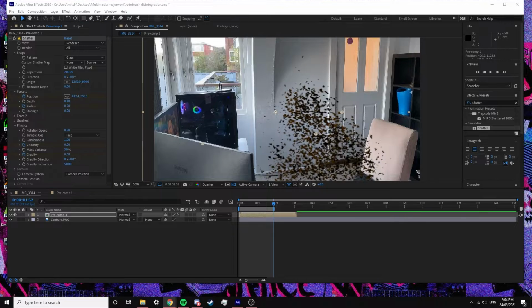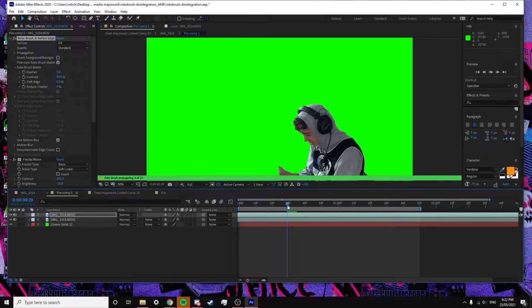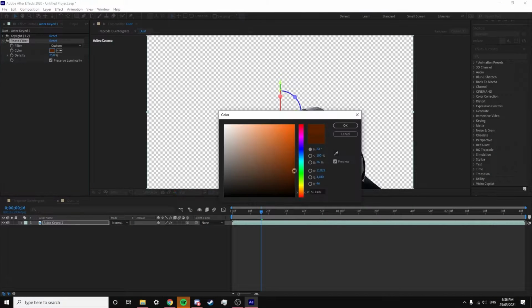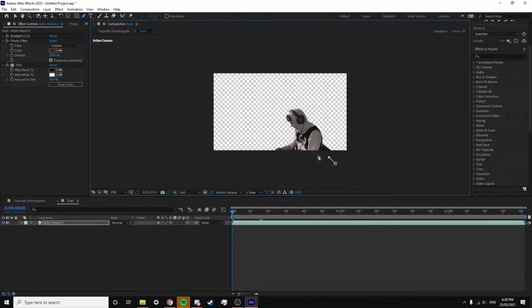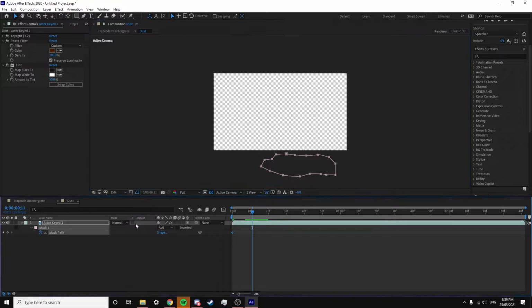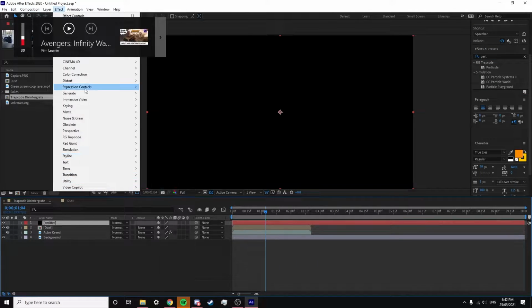I started my disintegration effect by rotoscoping my actor to ensure that it tracked every motion that was made during the scene. I created a grey tint colour using the tint effect and the CC photo lens. From here I animated the mask path of the dust and the opacity in order to animate the dust to rise along the time sequence.